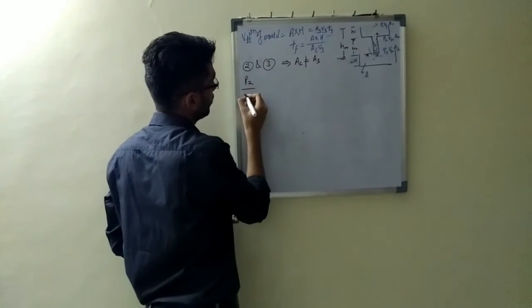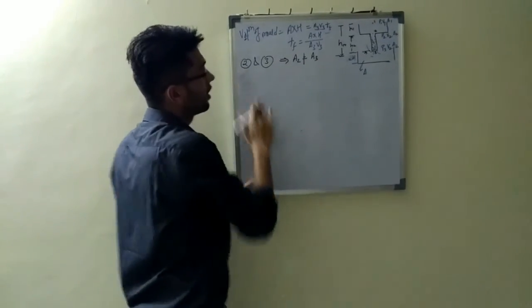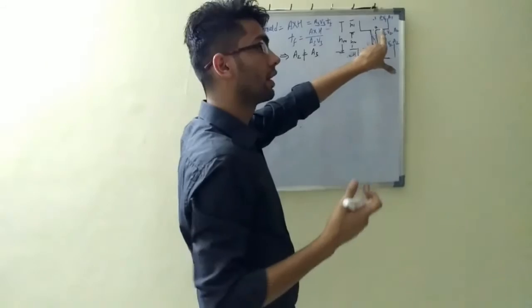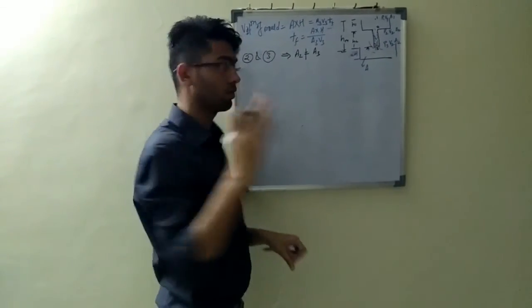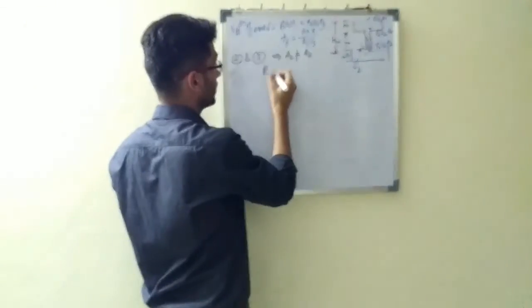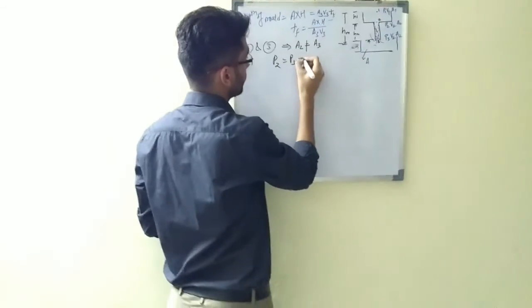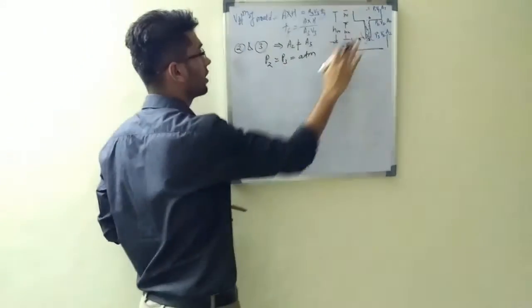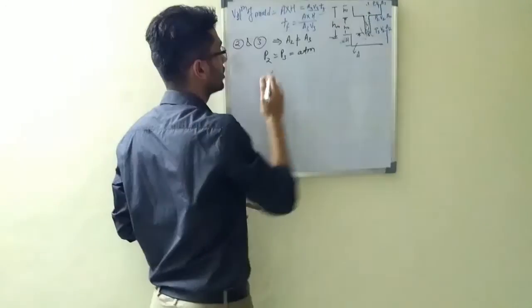So I'll apply P2. But what I know is this point also should be greater than the atmospheric pressure. So now I am considering the atmospheric pressure, I'm considering atmospheric condition there.